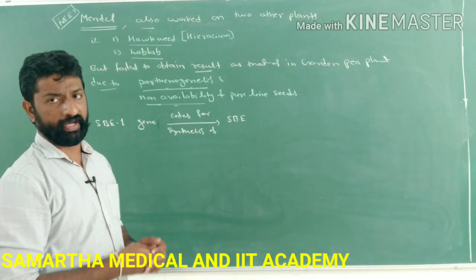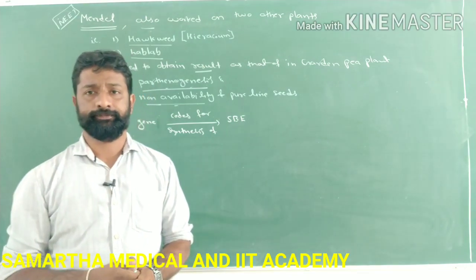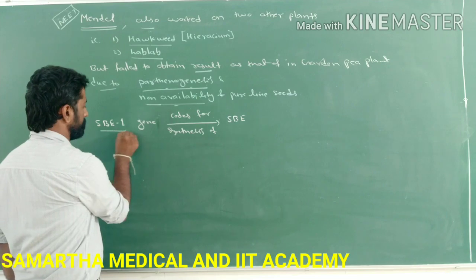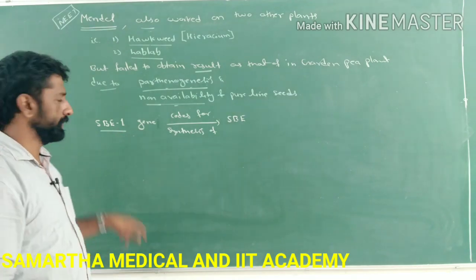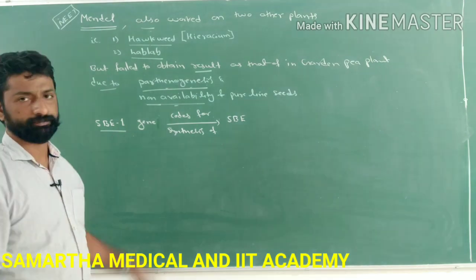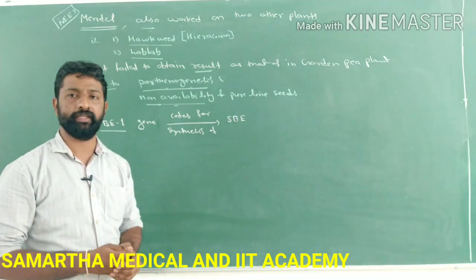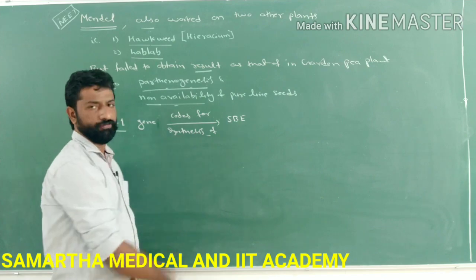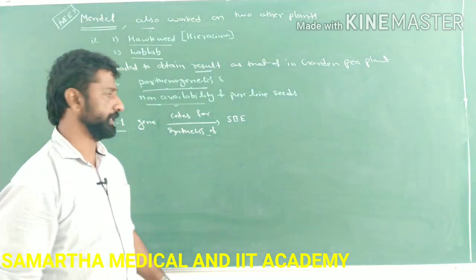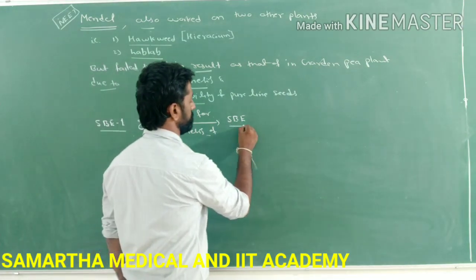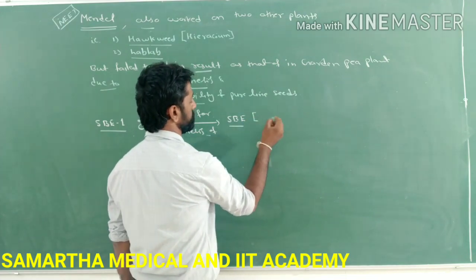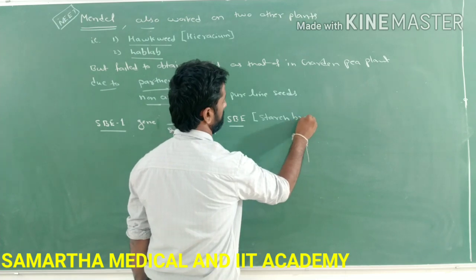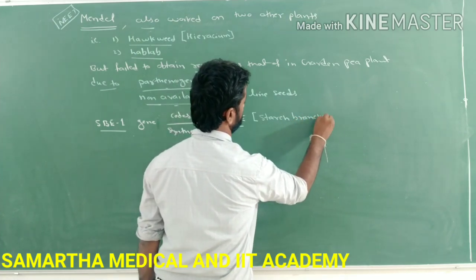Next, one more very important concept for the NEET examination. In pea plants there is a gene named SBE1. This gene codes for the synthesis of an enzyme called SBE. What do you mean by SBE? Here it is called starch branching enzyme.